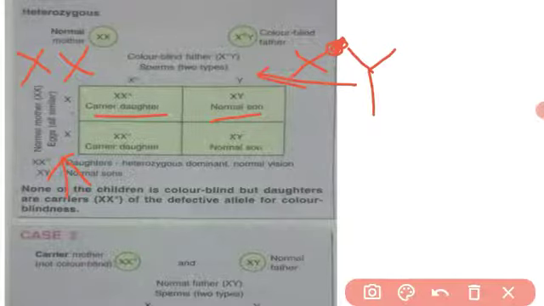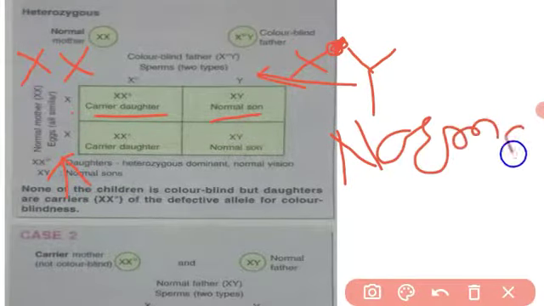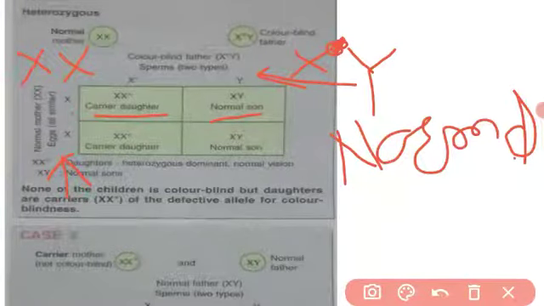the X chromosome has a genetic disorder, color blindness. All 4 offspring are normal. How does it happen? Because the daughter has 2 X chromosomes. Already the 1 X chromosome is normal, so she is not color blind, and the color blindness X chromosome is recessive, it will not express.